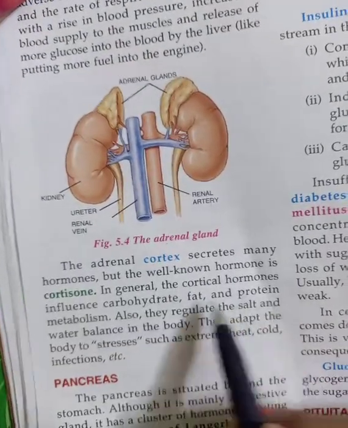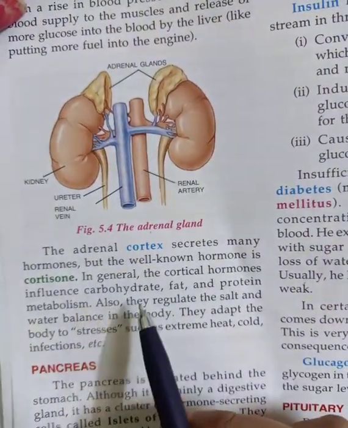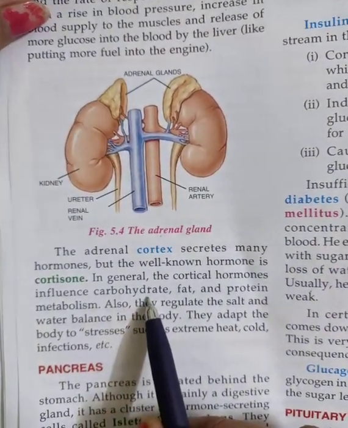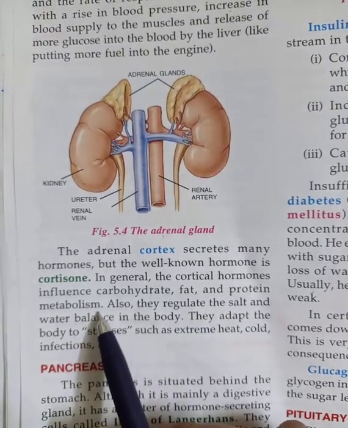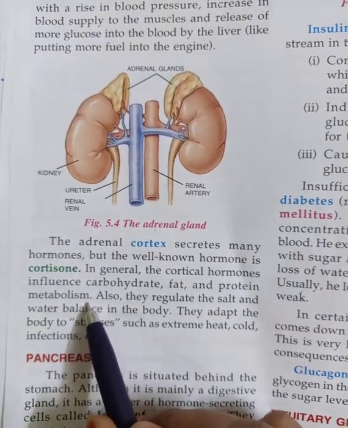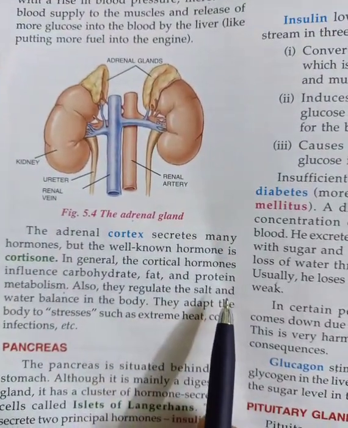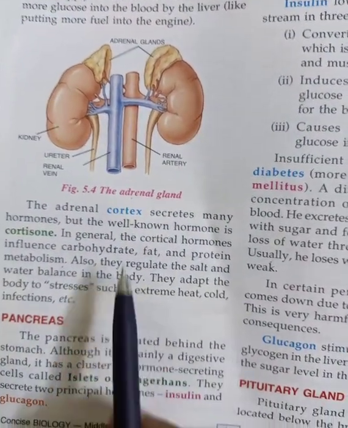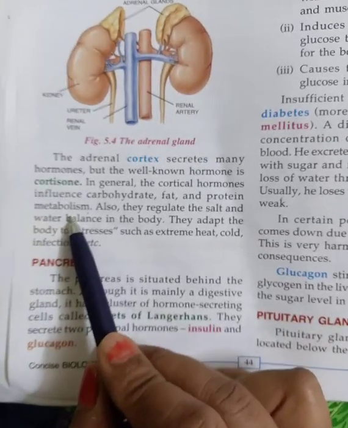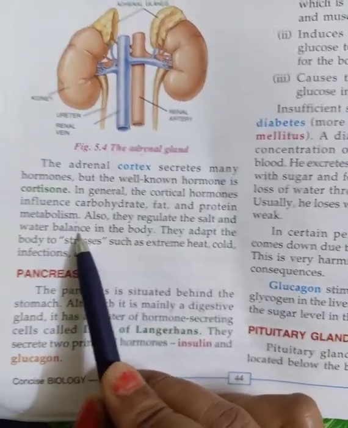Cortisone is a hormone that influences carbohydrate, fat and protein metabolism. It means it helps in the metabolism of carbohydrates, proteins and fats. When the metabolism in the body is proper, the balance in the body is proper.